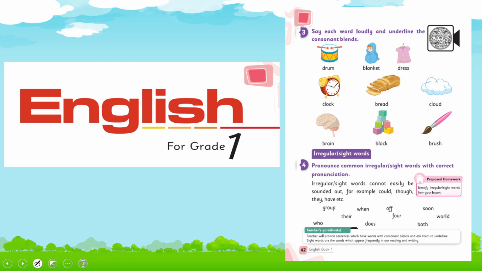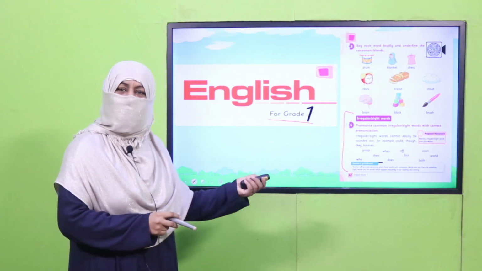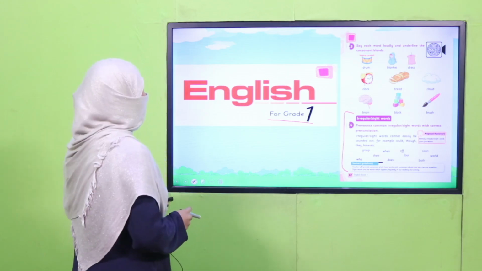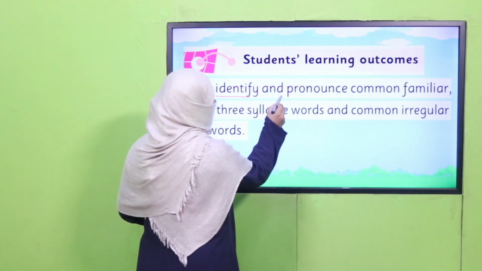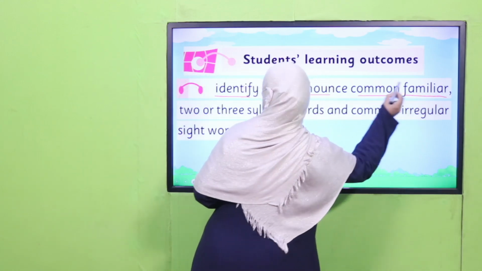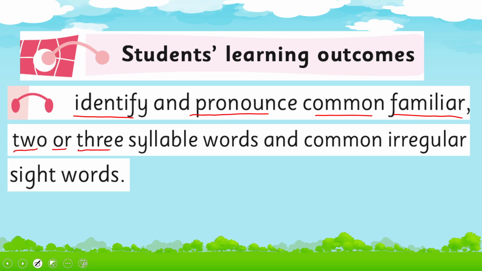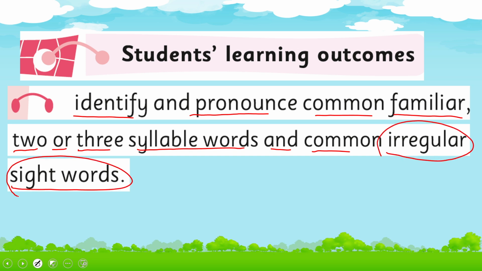In your previous class, English for grade 1, I have taught you about irregular sight words. I hope you remember. If not, you may watch this video again. So today we learn further and we'll cover the SLO to identify and pronounce common familiar 2 or 3 syllable words and common irregular sight words. This will be our focus for today.